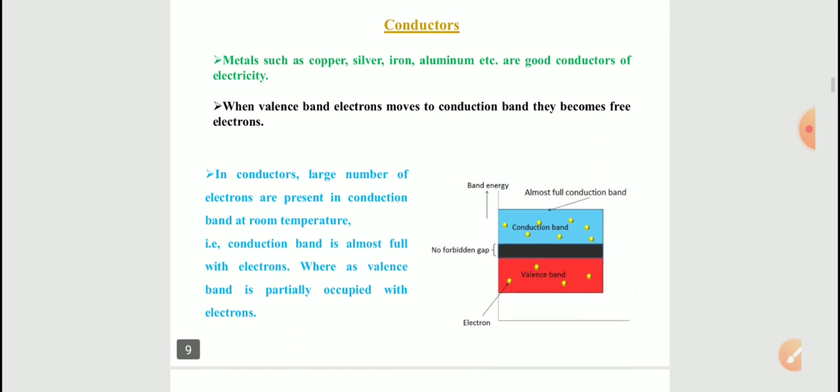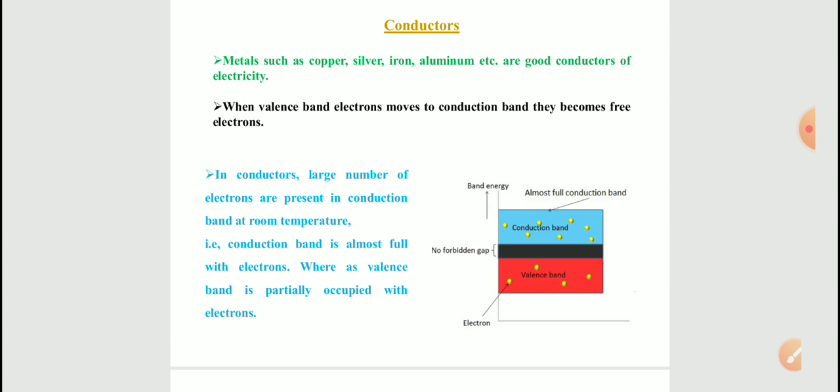And next one, conductors. The materials which easily allow the flow of electric current through them are called conductors. We know simply all the metals are good conductors of electricity. A few examples, if you consider copper, silver, iron, aluminum, etc., are good conductors of electricity.